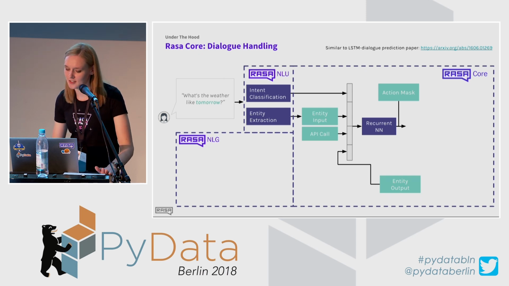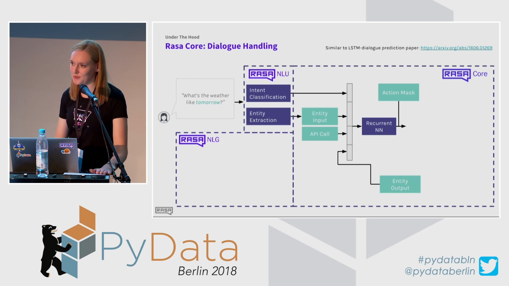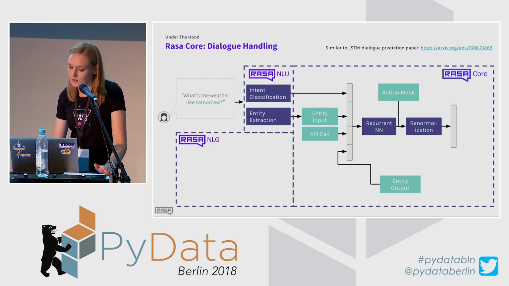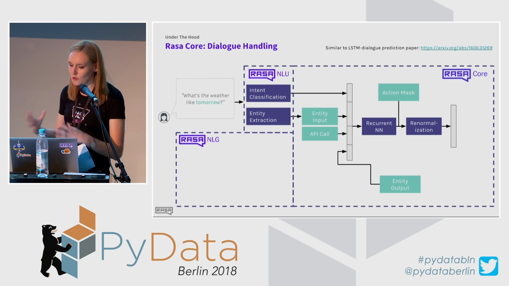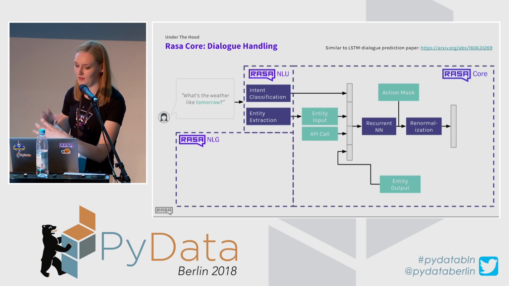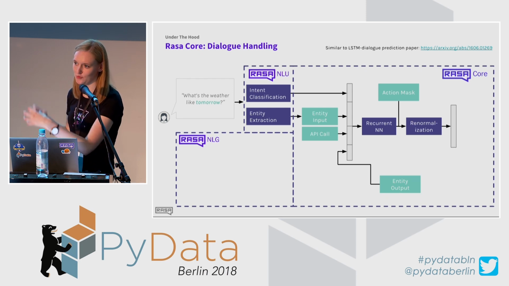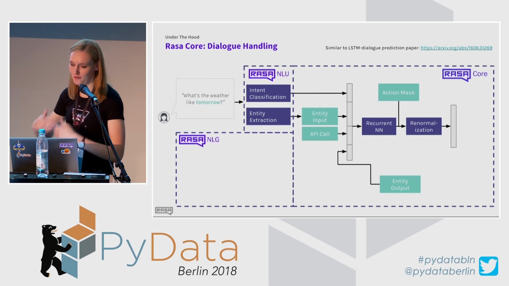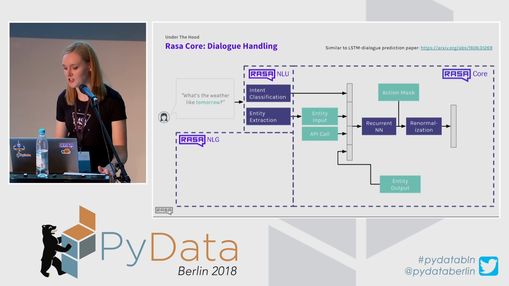I'm pretty sure it is mentioned and looked into in the paper that Rasa was working on recently. So hopefully quite soon it's going to be implemented in Rasa Core as well for you to use. And once it's done, all the probabilities are renormalized so that the chatbot could go back to its regular performance of being able to predict all the actions that were in the training data.